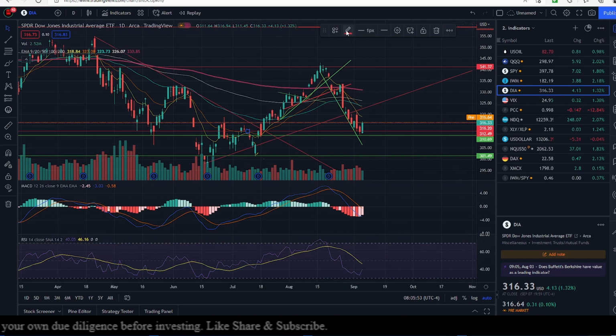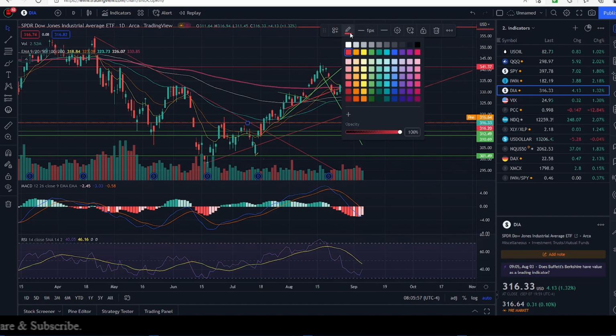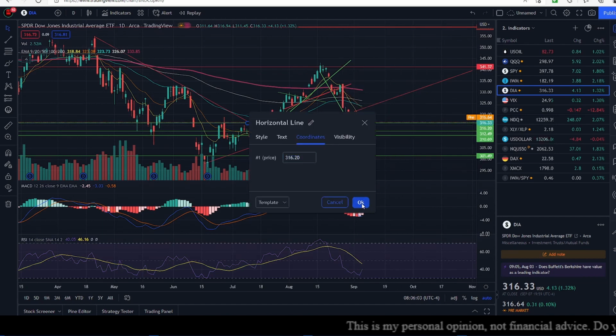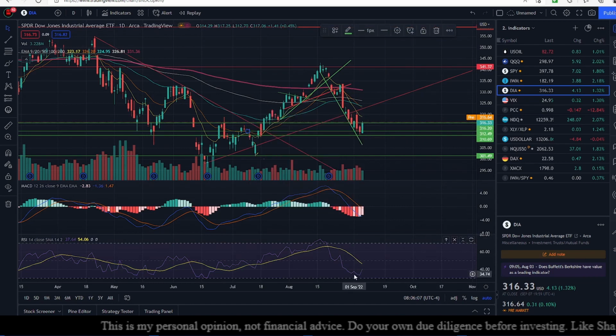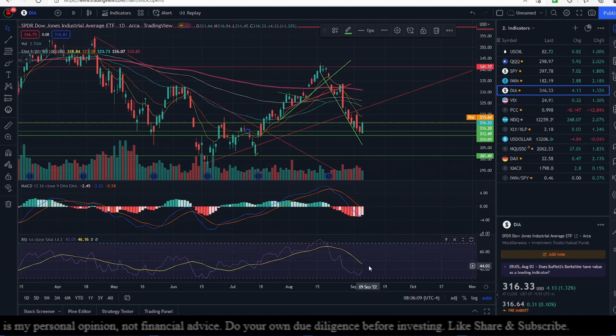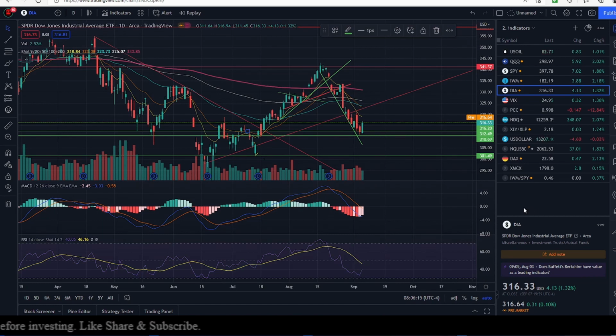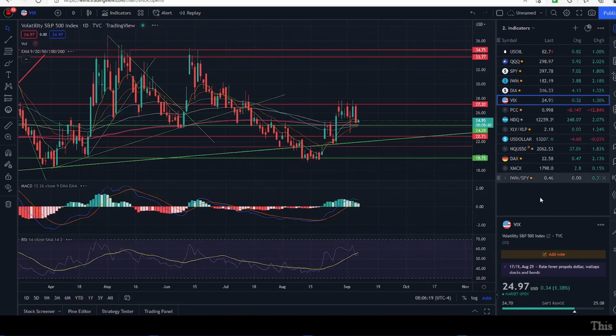So I'm just going to quickly mark the previous resistances, which have now become support, as green, so that they show us that they are the support. Our first support today is going to be 316.20, and the next support is going to be 312.49 if the upward momentum does not sustain. If the upward momentum sustains, then we have resistance at the 9-day exponential moving average sitting at 318.84. So that's the best I can tell about the Dow Jones Industrial Average.